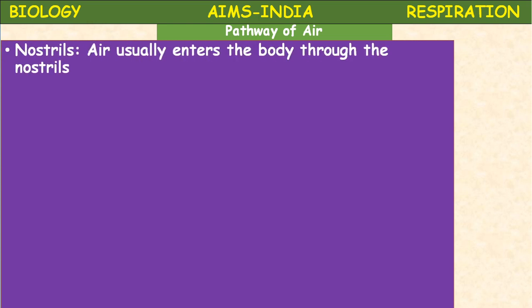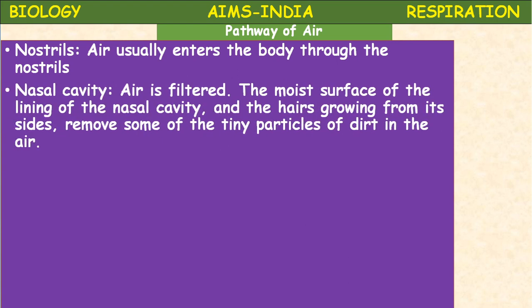Pathway of air. In the last class, we studied the different events or steps in respiration. So let us continue. First, the air from the external environment usually enters the body through the nostrils. A pair of nostrils are present through which the air enters the body.